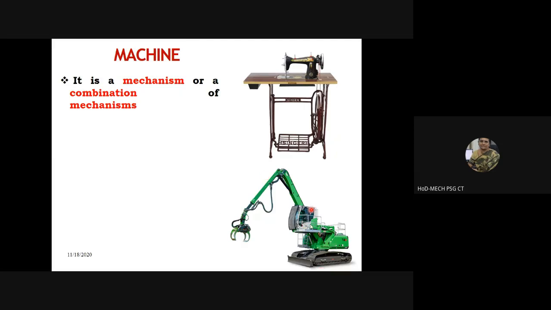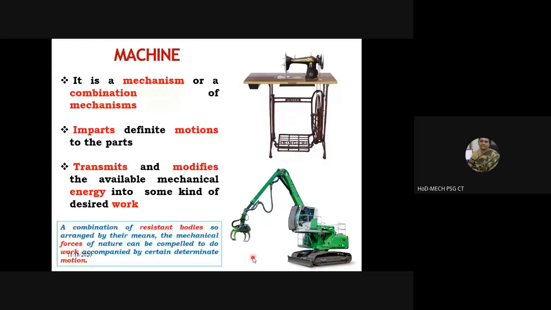Now, what is this? Ma'am, it's a machinery with a gripper. What do you call it? Crane. Okay, it can be called a crane. Hydraulic machine.